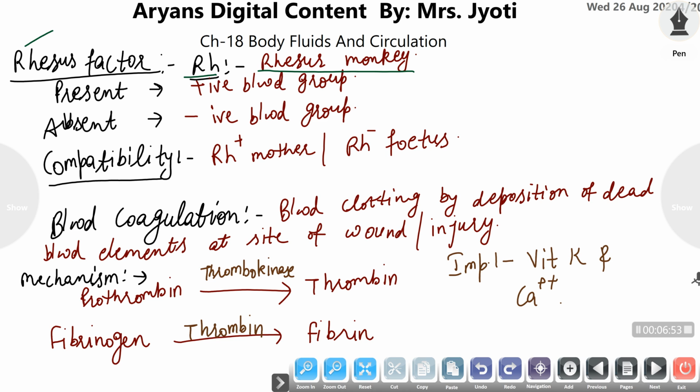If the RBC surface has this rhesus factor, the Rh factor, then the blood group will be positive, and if the Rh factor is absent, then the blood group will be negative. The positive and negative signs are marked to determine the presence or absence of the rhesus factor.